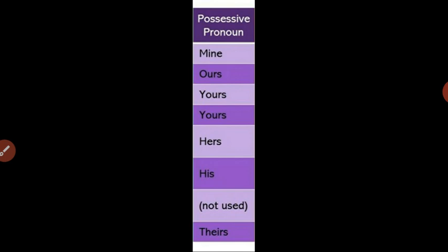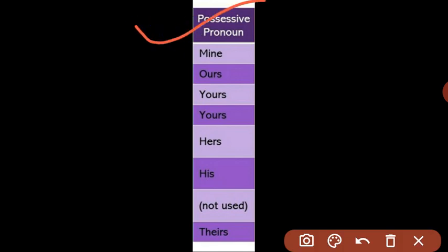So all these words are considered possessive pronouns only, but in the previous category the title was possessive adjectives, as those have two functions. One, they are pronouns, another, they are adjectives, but whatever is given over here, these are only possessive pronouns. They have only one function. What is that? They replace the noun.